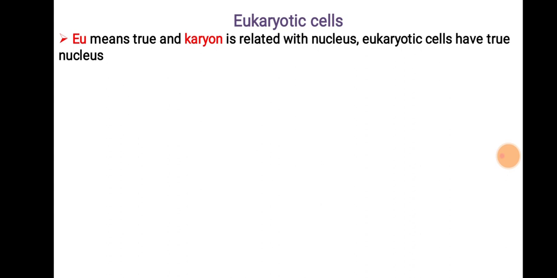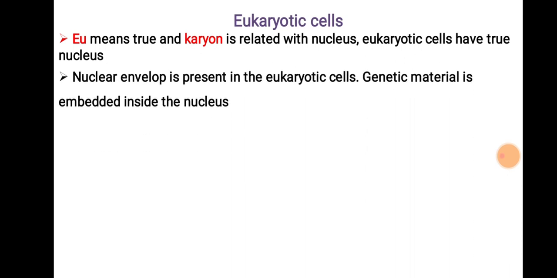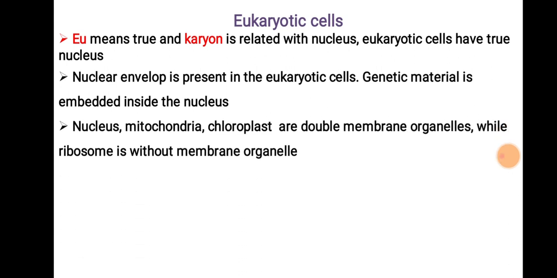Now, eukaryotic cell. The word eukaryote reflects that eu means true and karyon is related with the nucleus. The eukaryotic cell has a true nucleus. In these cells, the nuclear envelope is present, and because of this the genetic material is embedded inside the nucleus. Nucleus, mitochondria, and chloroplast are the double membrane organelles present in the eukaryotic cell. The eukaryotic cell contains membrane bound organelles like endoplasmic reticulum, Golgi complex, lysosome, peroxisome. We must remember that the ribosome is a non-membranous organelle.